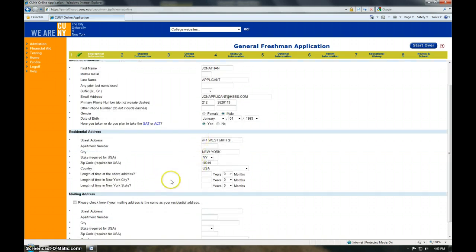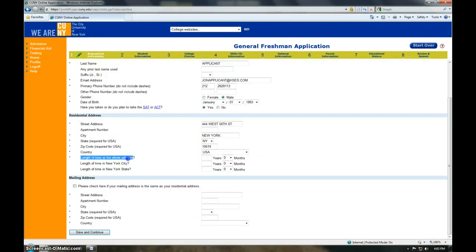Your address is already put in there. They want to know how long you've been at that address. So I will put how long I've been at the school. You will put in how long you've lived at the address provided. They also want to know how long you've lived in New York City.